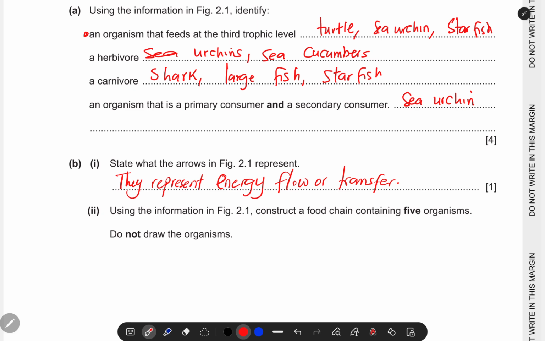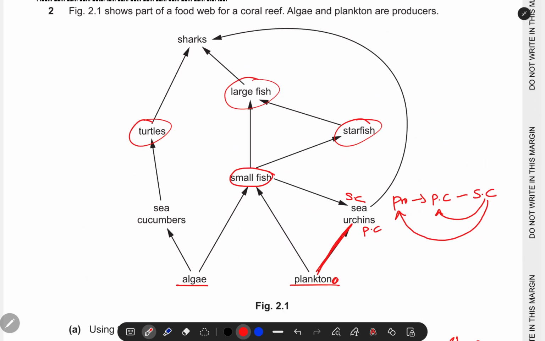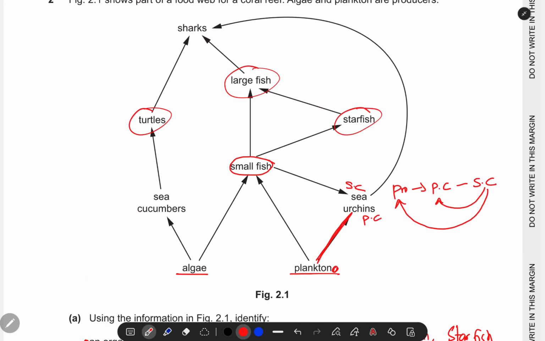Are we there? That's what those arrows mean. So energy is moving. Remember, only 10% of the total energy which was produced by the producer is transferred to the next, and 90% is lost. This 90% can be lost through different processes such as respiration, egestion, digestion, and so forth. Altogether, only 10% is passed on to the next trophic level.